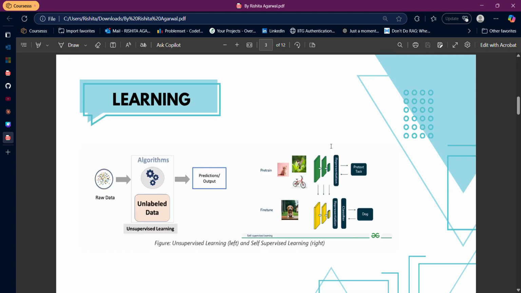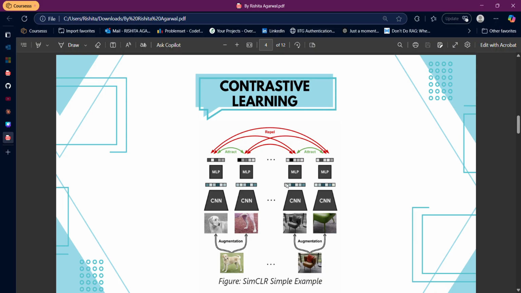So let's look into unsupervised learning and self-supervised learning. What's the difference between the two? Unsupervised learning is supervised learning without the labels, right? So we don't have the labels here. But in self-supervised learning, we make our own labels from the existing data. As you can see, there is some data on which we create a pretext task, and then for some other downstream task we fine-tune the model using the representations already found in the pre-trained portion.